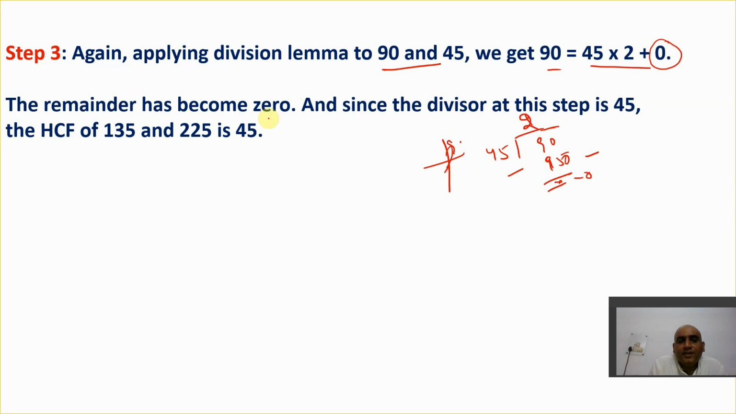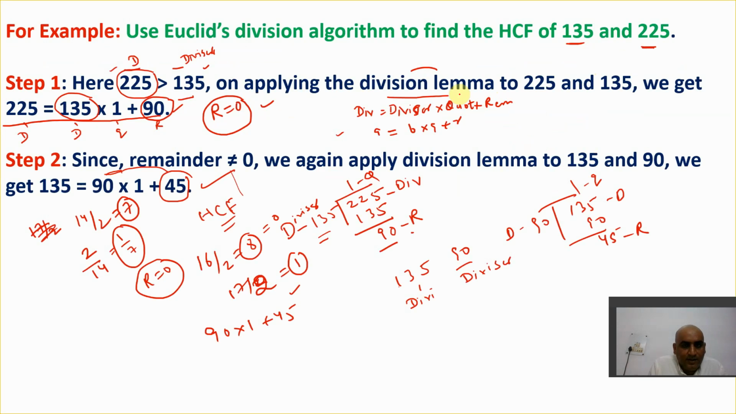Now how do you get your answer? The remainder has become 0, and the divisor at this step is 45. This divisor is your HCF, because the divisor is the number used for division. Like in 17 upon 2, 2 is the divisor. We are looking for the highest common factor, and a factor is that number which perfectly divides. So 45 is your answer. I hope you get this point.